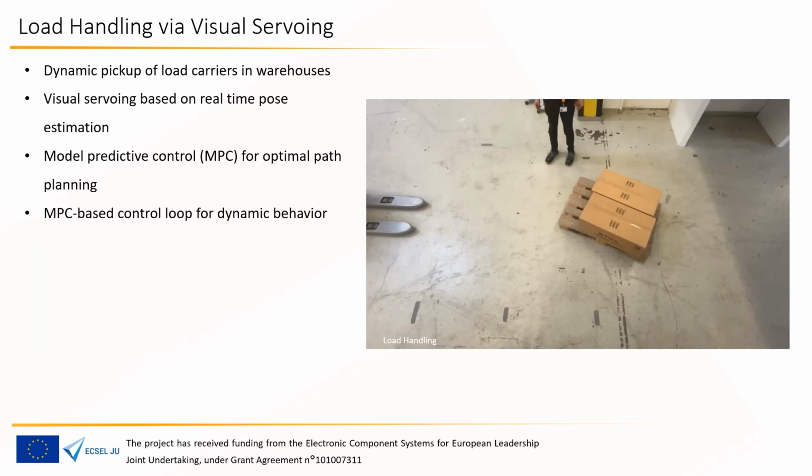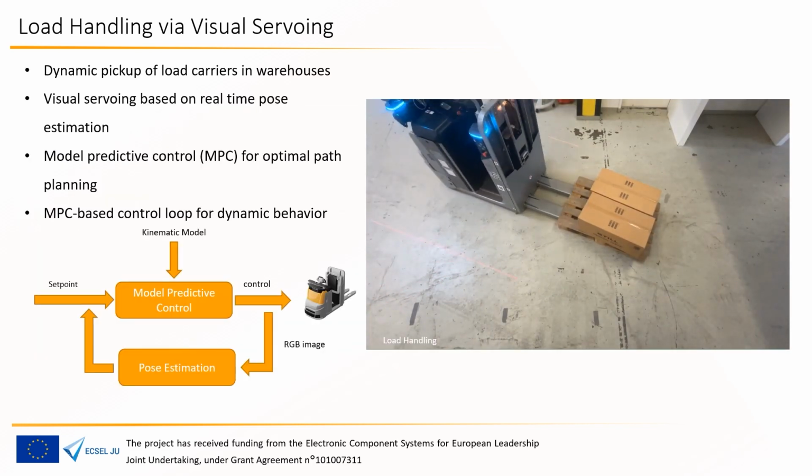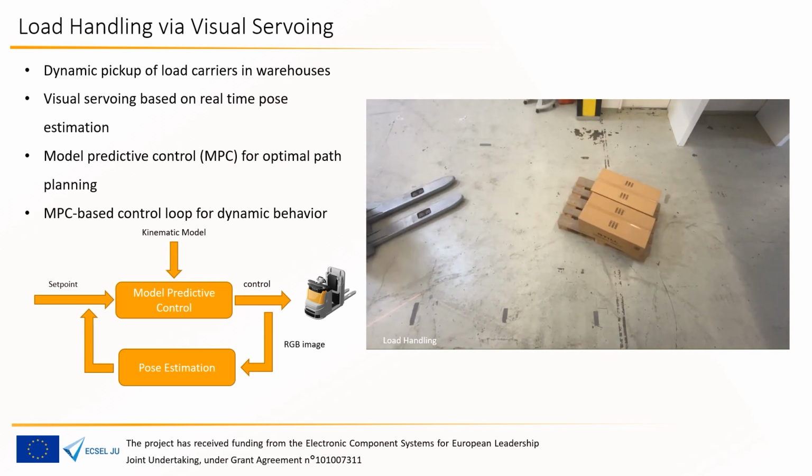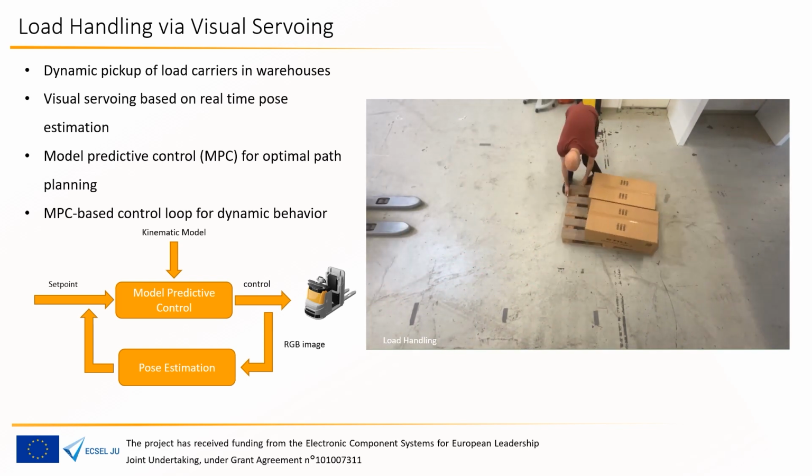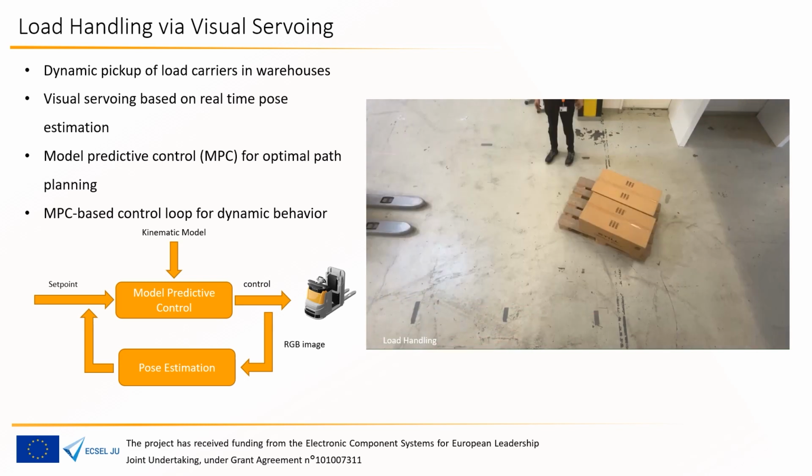To pick up loads, the real-time pose estimation is fed into a control loop. A model predictive control algorithm uses the relative pose of the load carrier and the kinematic model of the vehicle to calculate the optimal velocity. Through the feedback loop of pose estimation and model predictive control, the AMR acts optimally in the environment.